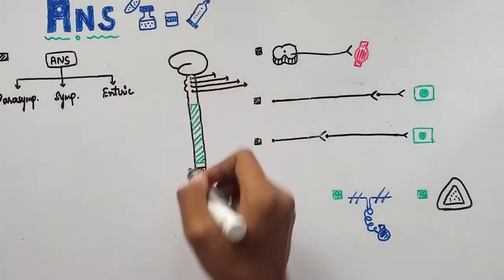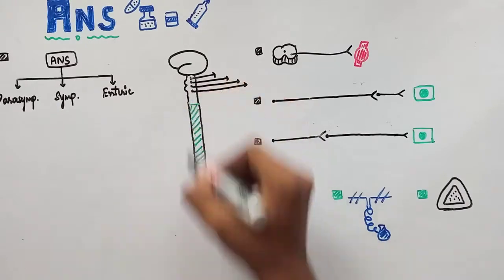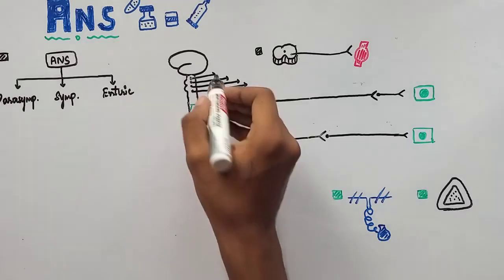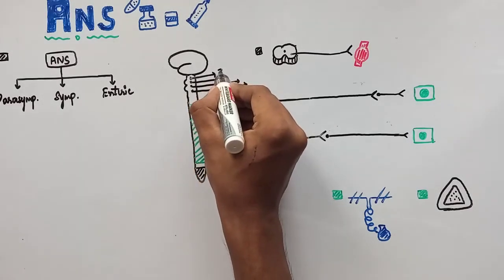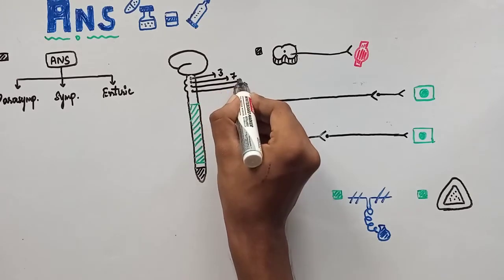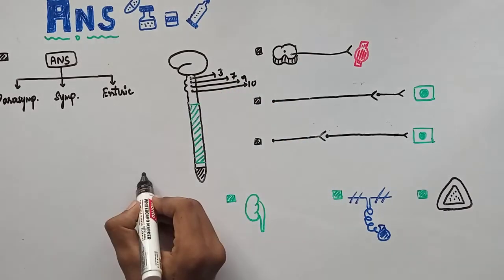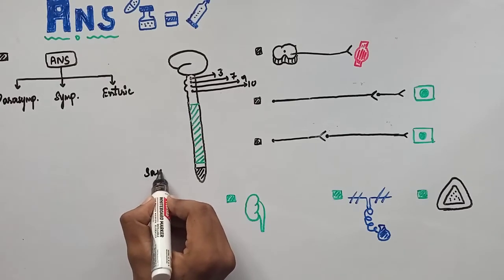Now, see this neuronal axis. This is brain and this is spinal cord. This is your brainstem, right? Which consists of midbrain, pons, medulla. Okay. The parasympathetic nervous system consists of only these components. What are those? They are cranial nerve number 3, 7, 9 and 10 plus sacral outflow.